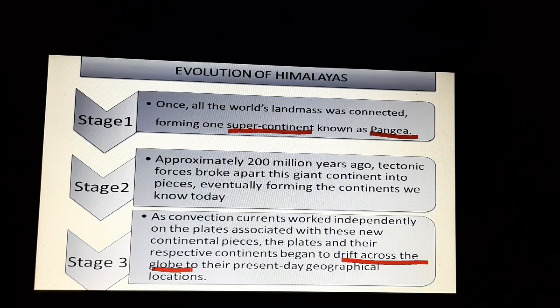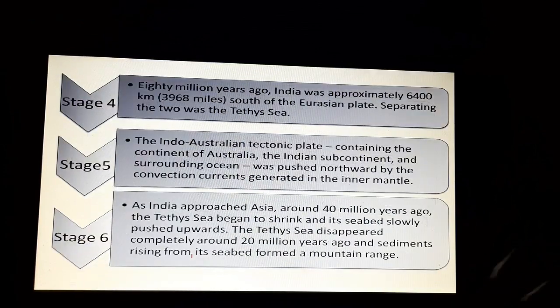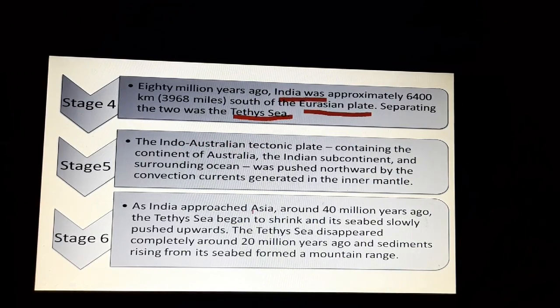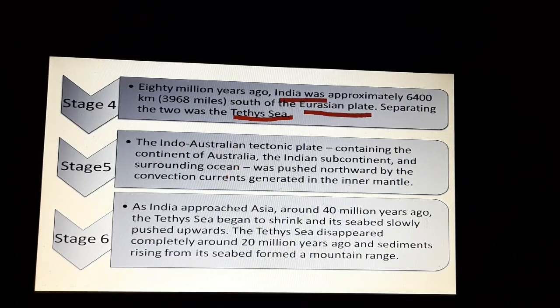So once the tectonic forces occurred, because of convectional currents, the tectonic plates started drifting into different directions all over the earth, right? And India was away from the Eurasian plate. How far? 6,400 kilometers away from the Eurasian plate, and both India and Eurasian plate were separated by the Tethys Sea. So then the Indo-Australian plate, which was a part of the Gondwana land, when it started drifting, it started pushing itself upwards towards the Eurasian plate, that is today towards the Eurasian region, right?